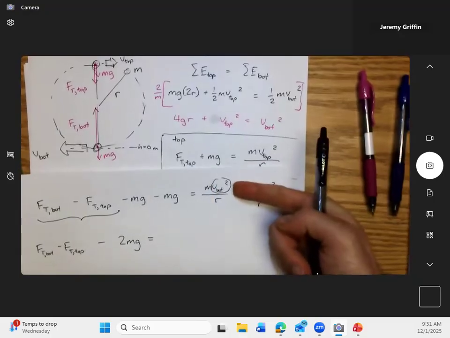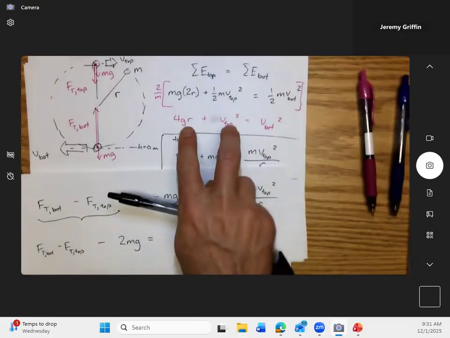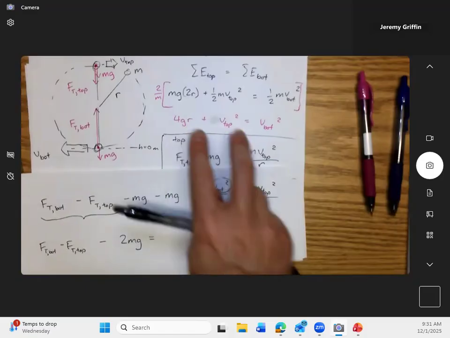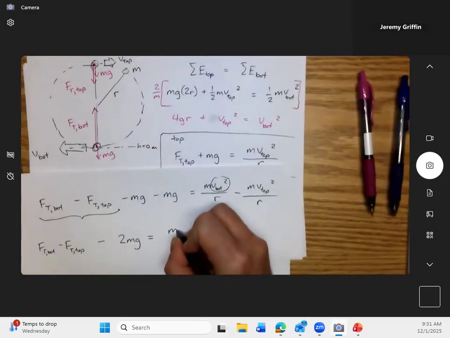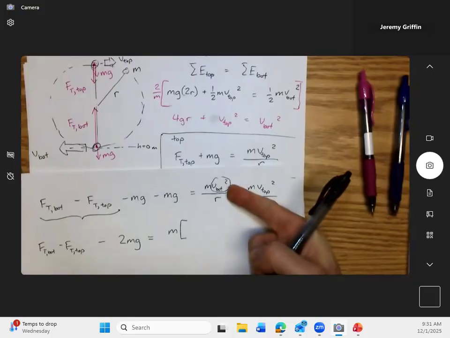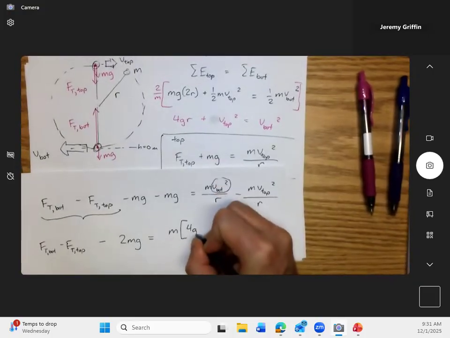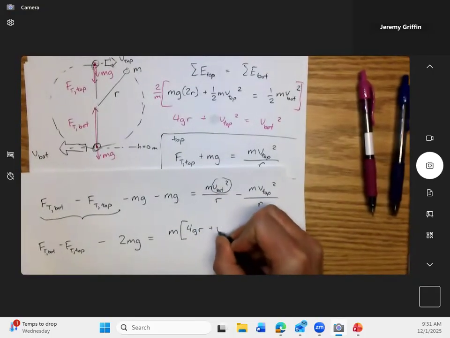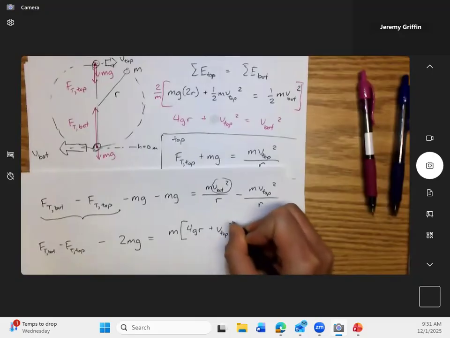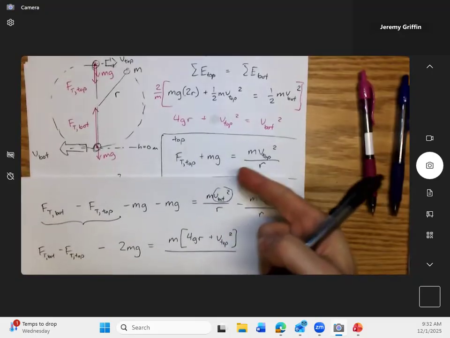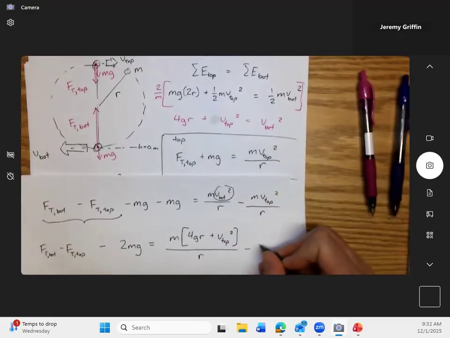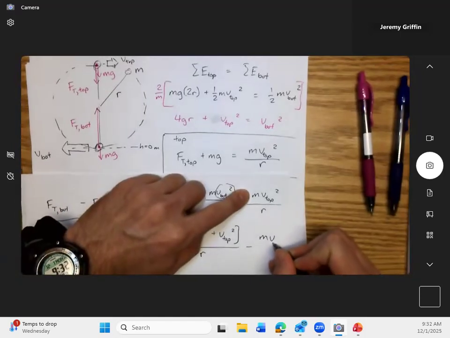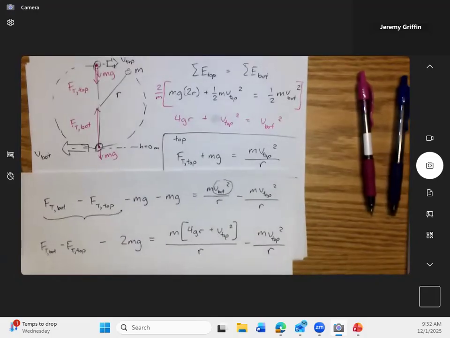I know v bottom squared is this expression in terms of v top. So I'm going to substitute that right there. So I got m, and then in brackets, 4gr plus v top squared, still divided by this r, and then minus, and then just copy paste this, v top squared over r. Is that okay?